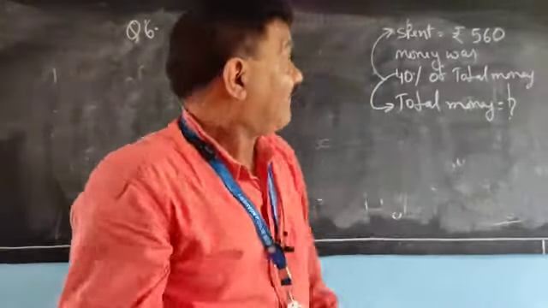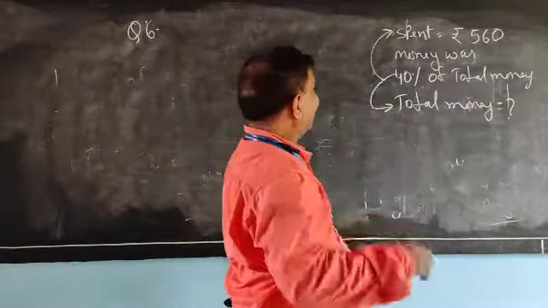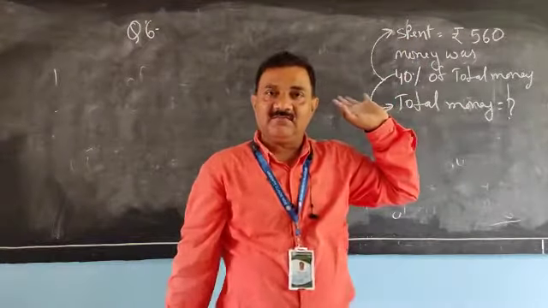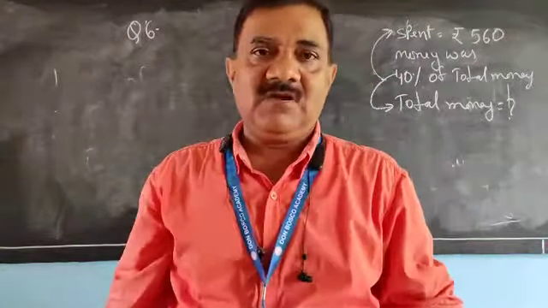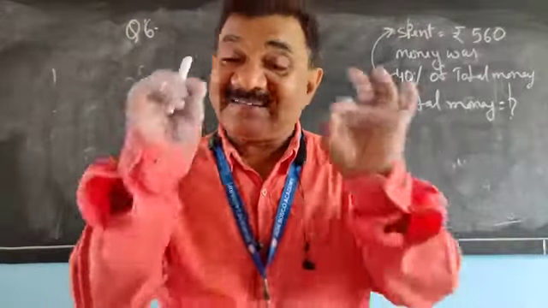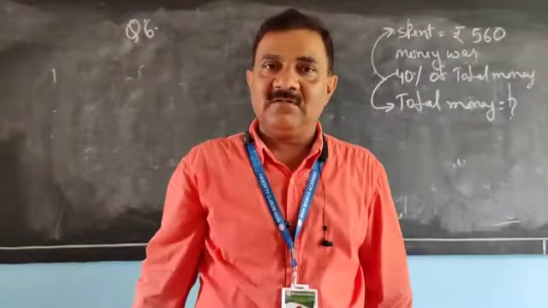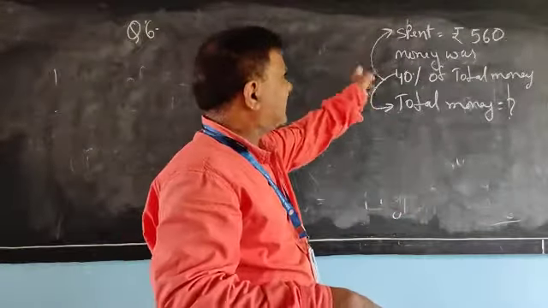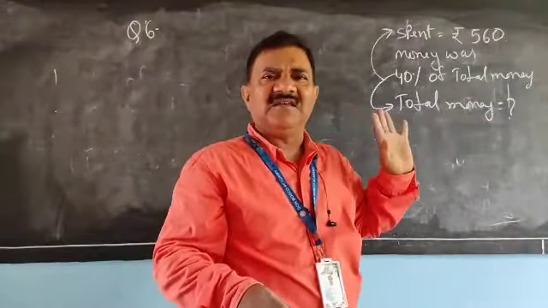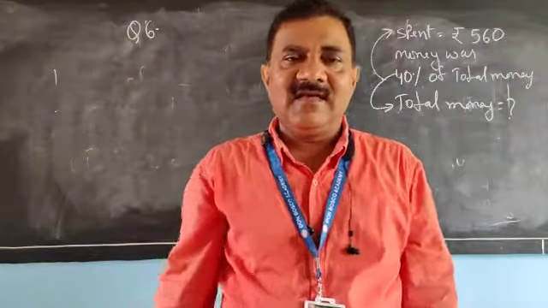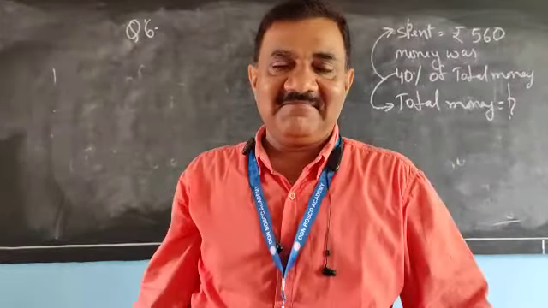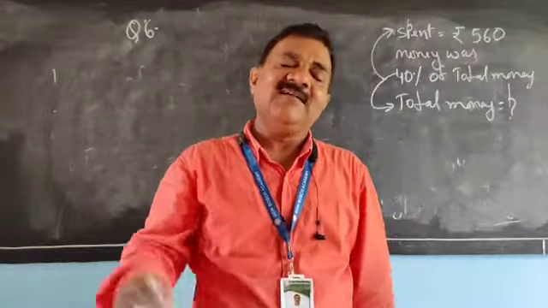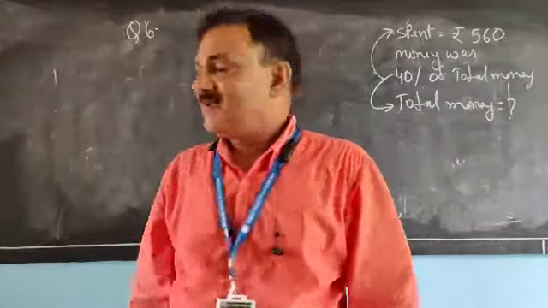Then find a number whose 40% is 560. The total money you do not know, but try to understand the concept: what is the total money whose 40% is 560? You are not knowing, and in mathematics, if we do not know, we put it as x.